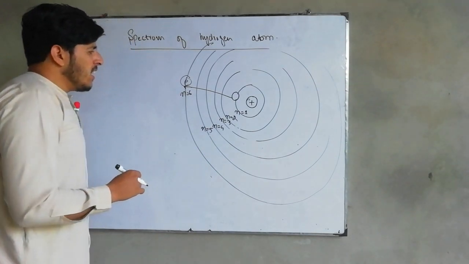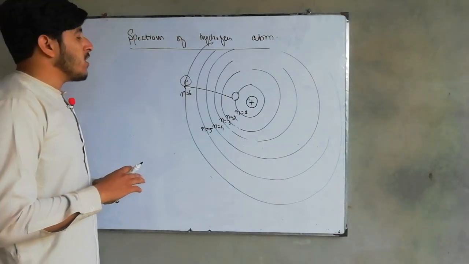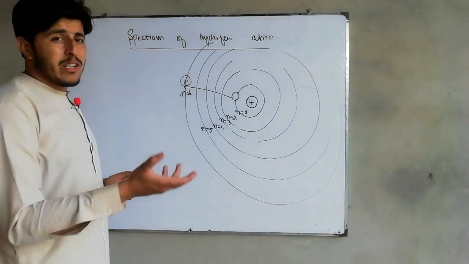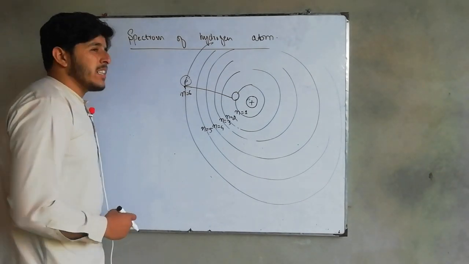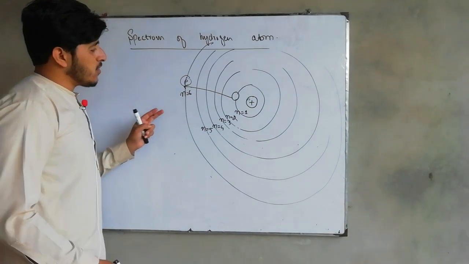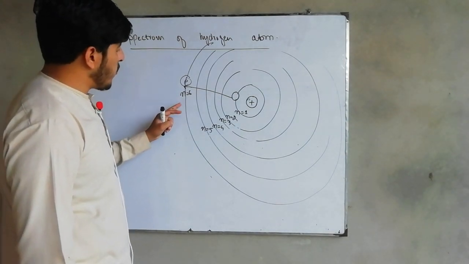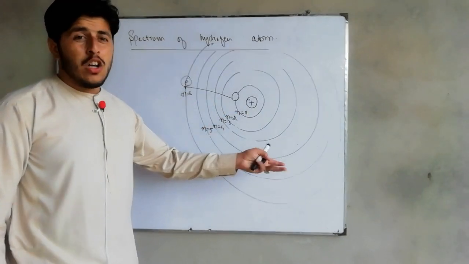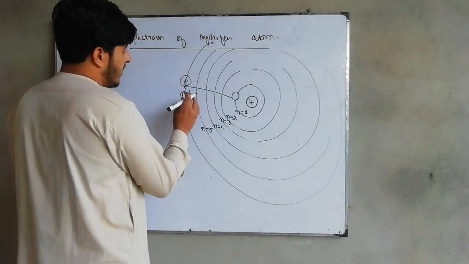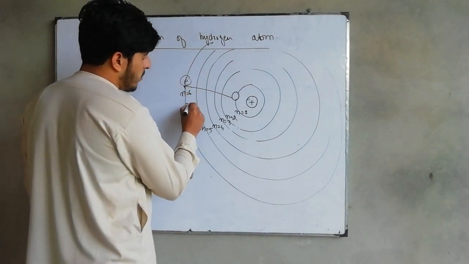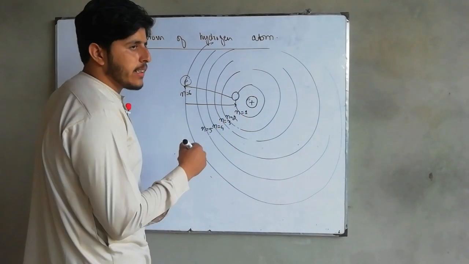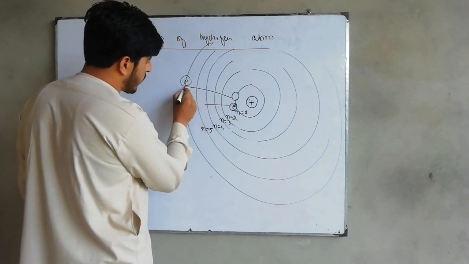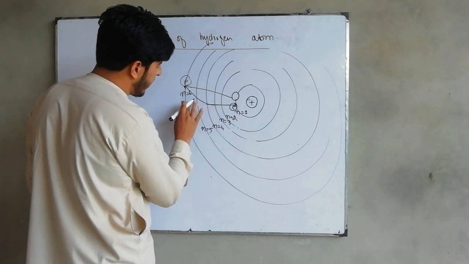Now this atom has become excited, and it wants to be stable. Stability is very, very important, and I have discussed this in the previous lecture. So this electron wants to get stability. For that, the electron will transit and move from a high energy level to a lower energy level. I mean it will go from n equal to 6 to any of the lower shells. So for example, suppose this electron wants to get stability and moves from n equal to 6 to n equal to 1 again. So this electron is moving from n equal to 6 to n equal to 1.